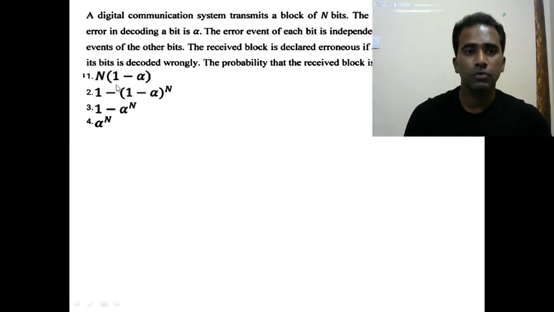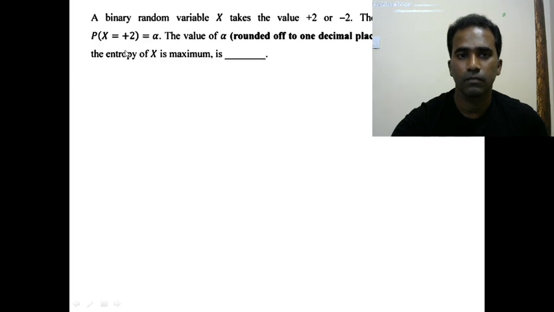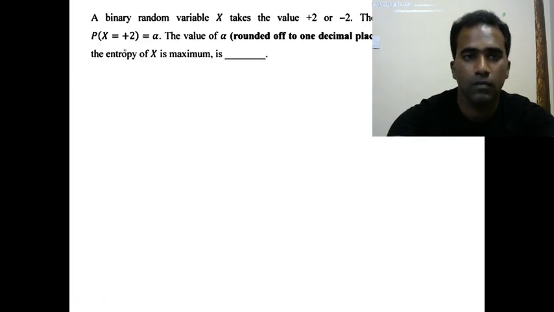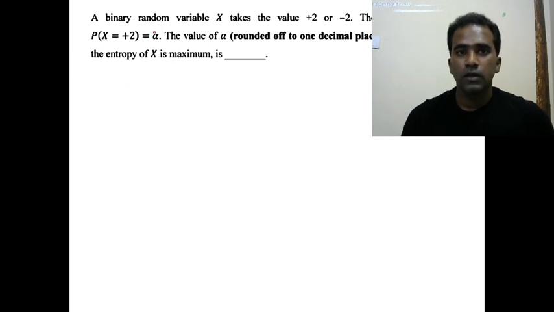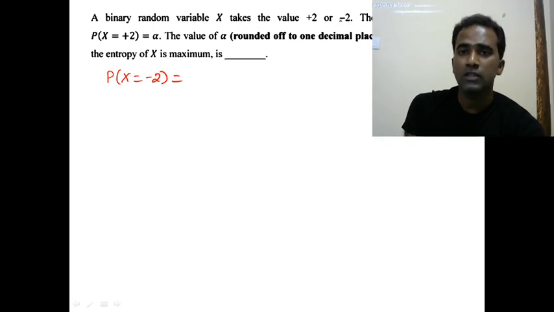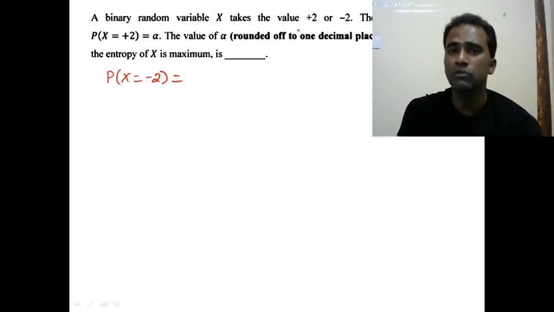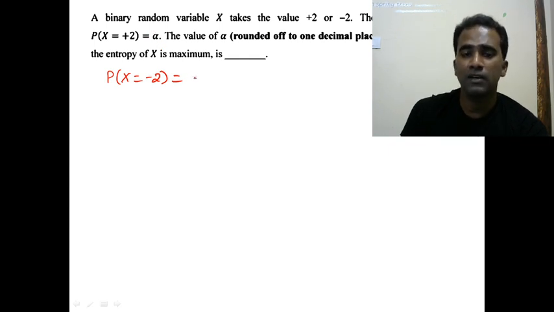So p of x equal to 2. They're saying the probability of x equal to 2 is alpha, and they're not giving the probability of x equal to minus 2. What is the probability of x equal to minus 2? We know that x can take only two values, plus 2 and minus 2. So the sum of the probabilities of plus 2 and minus 2 should be equal to 1. So if the probability of 2 is alpha, the probability of minus 2 should be such that the total probability is equal to 1, which means the probability of minus 2 is 1 minus alpha. Then only the sum of these two probabilities will result in 1, right? So they're asking us to find the value of alpha for which the entropy is maximum.